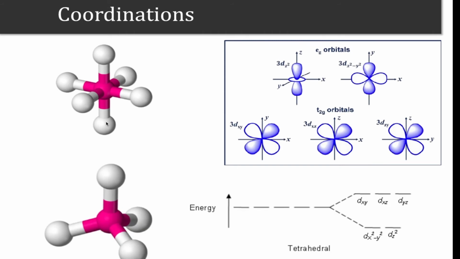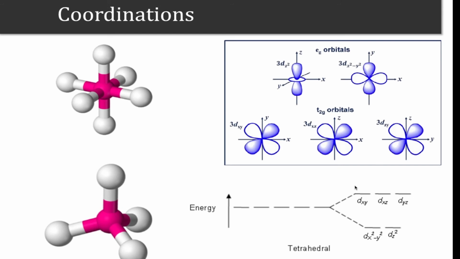Now, if we look at a tetrahedral coordination, this is the picture. Here the situation completely reverses. We have eg with lower energy and t2g with higher energy, but the splitting is still eg and t2g, and the splitting could be different if the crystal field is different. So there are many different possibilities for crystal fields in many different crystals. This is for higher symmetric crystals, cubic crystals, that this kind of crystal fields are realized. Also, apart from cubic crystals, these crystal fields are realized.